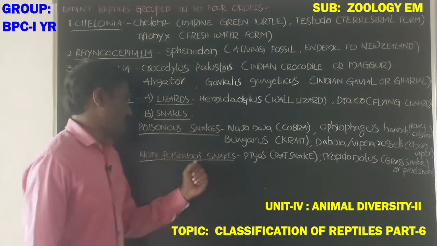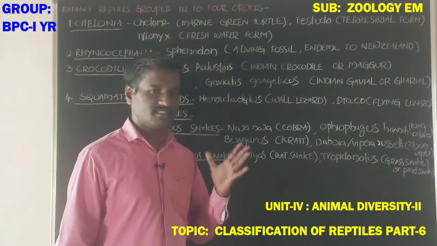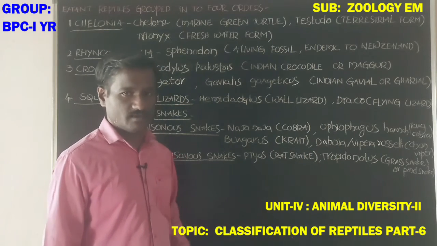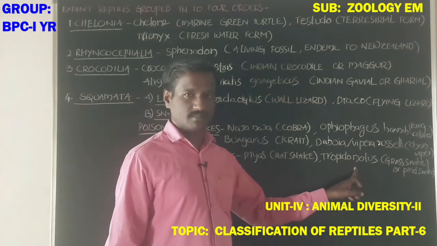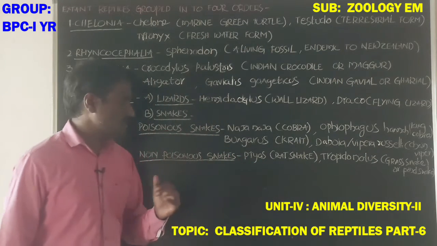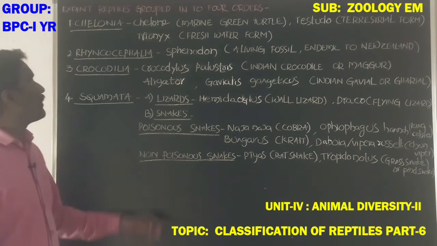Okay, students. Next, non-poisonous snakes are Ptyas, also called the rat snake, and Tropidonotus, the pond snake or grass snake.